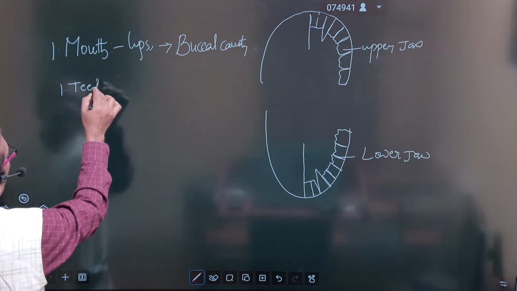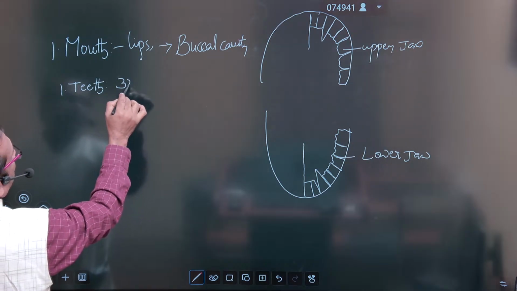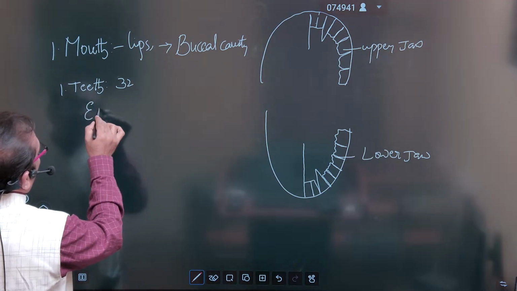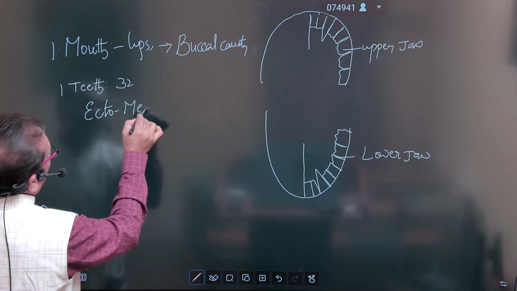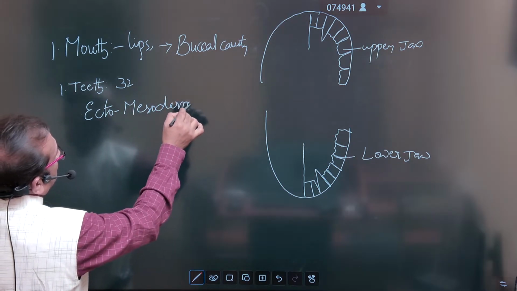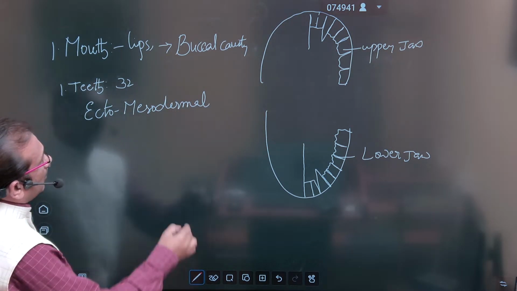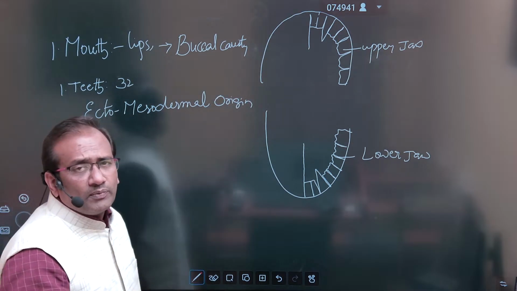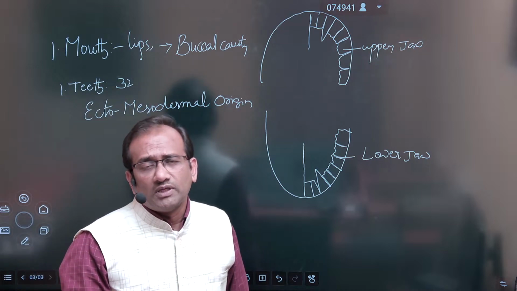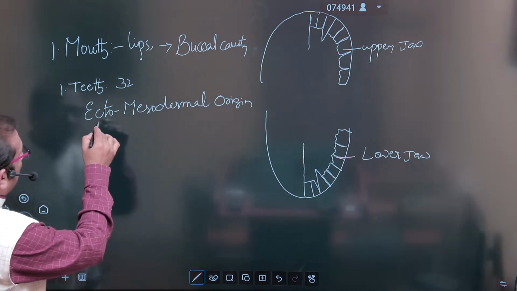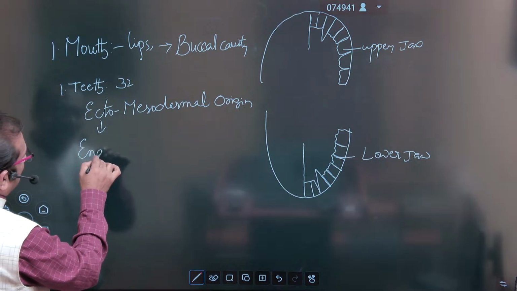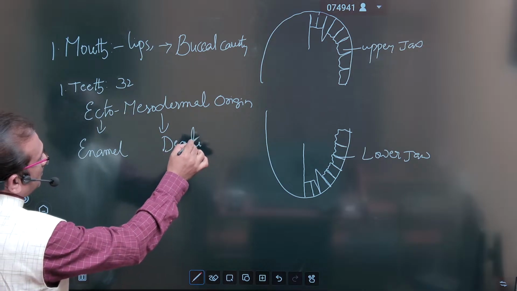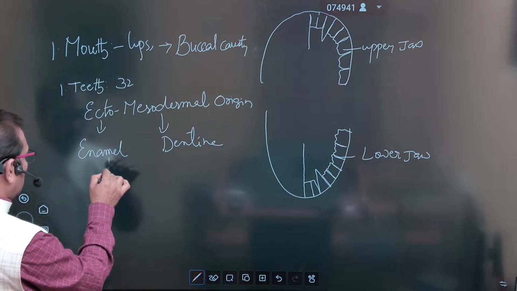Teeth. In our body, 32 teeth are present, and teeth are ectomesodermal in origin. In the embryo, the ectodermal part and mesodermal part collectively form the teeth, and the ectodermal part is enamel, and the mesodermal part is dentine.